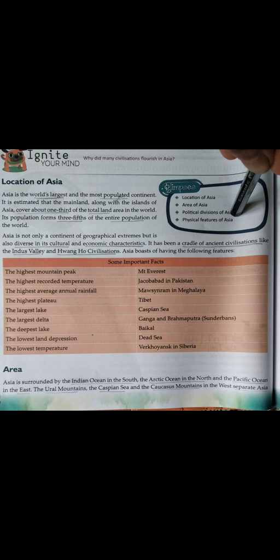Now Asia is surrounded by the Indian Ocean in the south, the Arctic Ocean in the north and the Pacific Ocean in the east. Asia is separated from Europe by the Ural Mountains, the Caspian Sea and the Caucasus Mountains. And Asia is separated from North America by the Bering Strait and from Africa by the Isthmus of Suez.